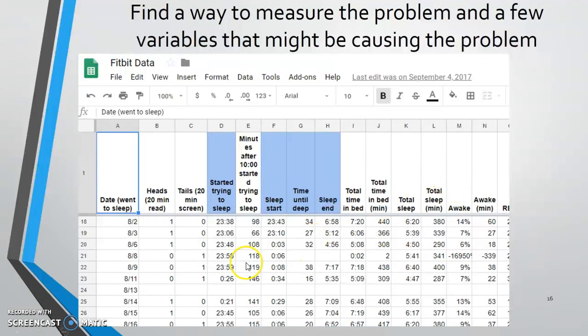And I measured those variables over the course of a longer period of time, basically until I lost my Fitbit, which is why we only see 24 rows on the spreadsheet I often share.